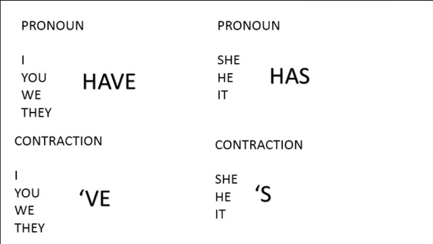You will be able to see the pronouns here, and you have to use this auxiliary verb, have and has. Okay, you repeat after me. You say I have, you have, we have, and they have. Let's continue with the class, and now I'm going to tell you something about contraction that is very important.